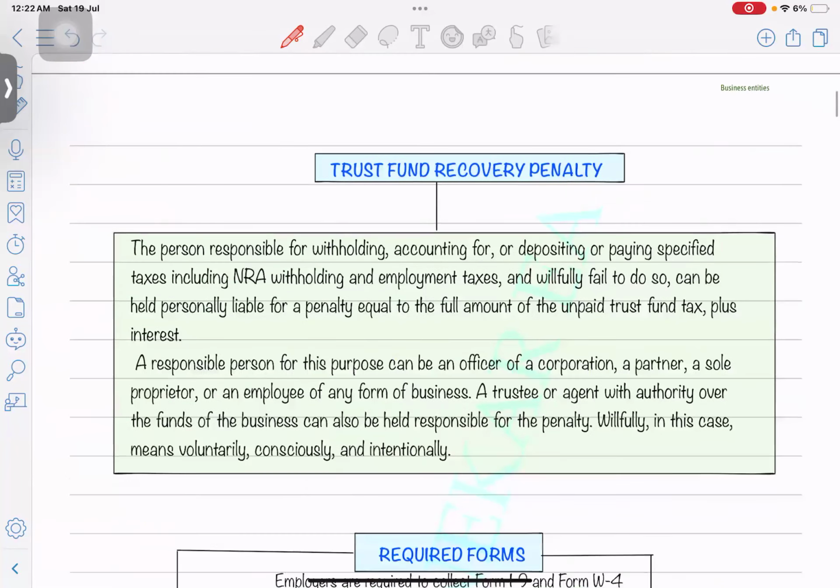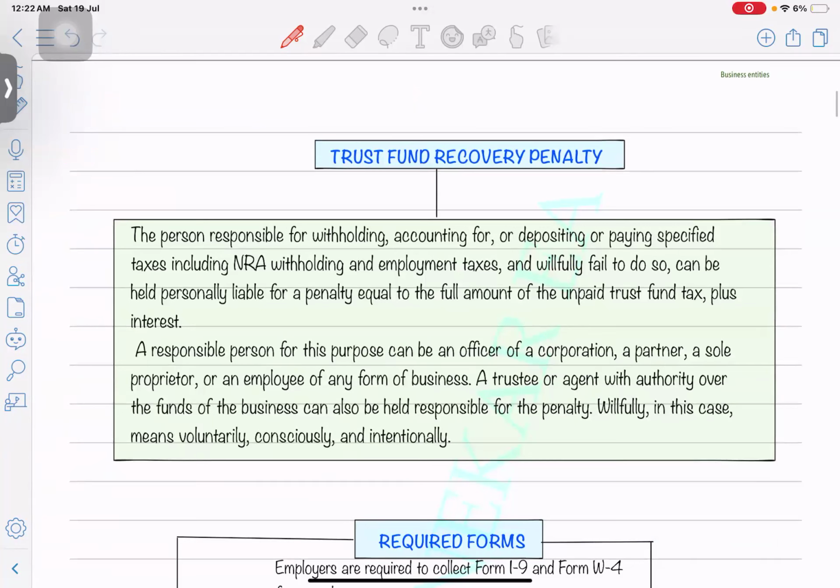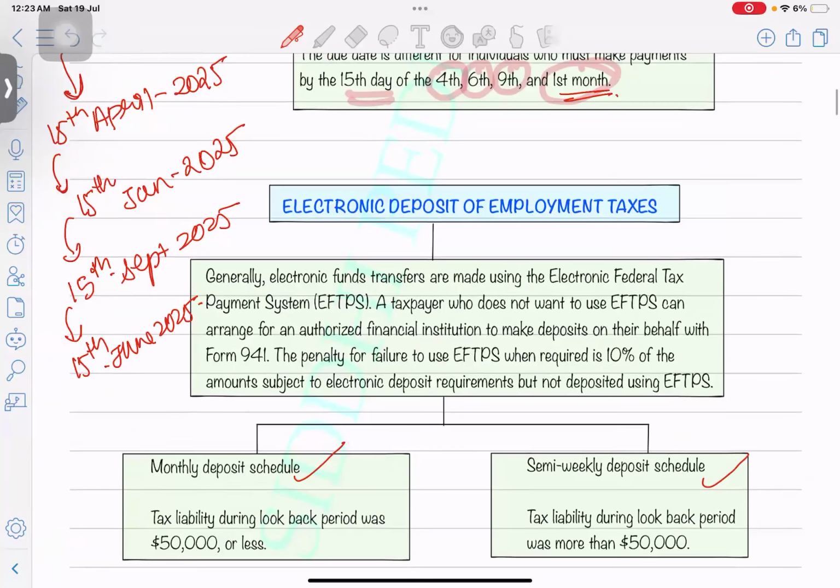Depending on that, you can elect to do a deposit on a monthly basis or a semi-weekly deposit schedule. Okay, there is one question that came up while solving MCQs. There were many questions regarding this date: if a corporation does not start with January, and the taxpayer begins with some other month, or is using a fiscal year, what will be the dates of estimated tax? Good question. From the date on which they have formed, you calculate in which quarter they are forming the business. Let's say they form the business in June.